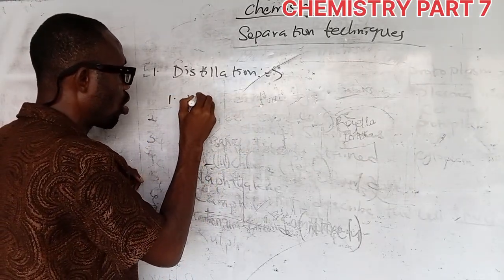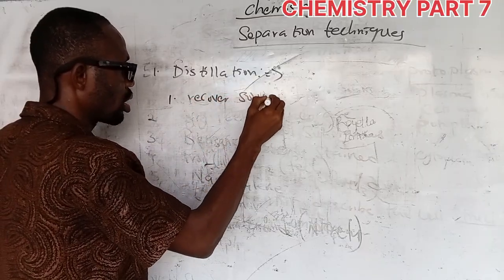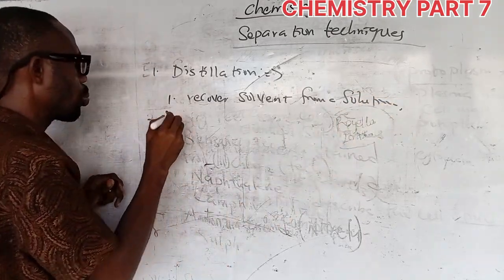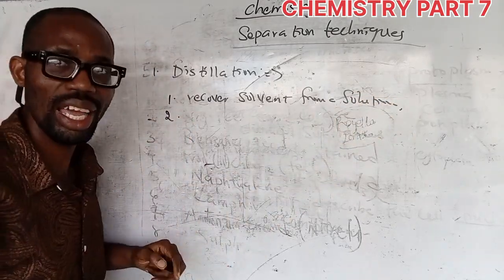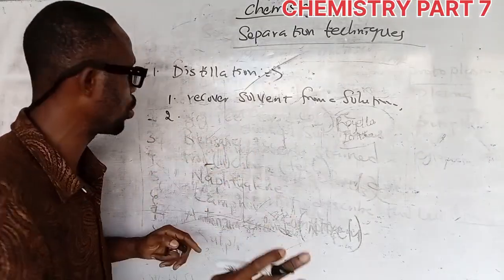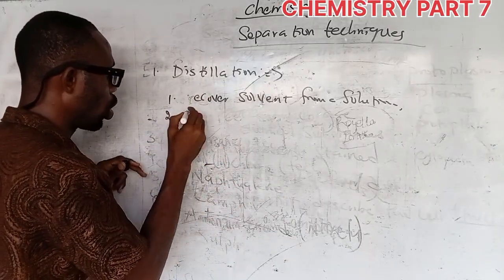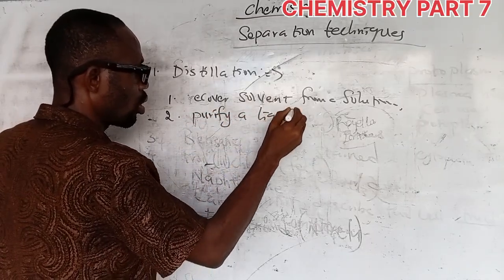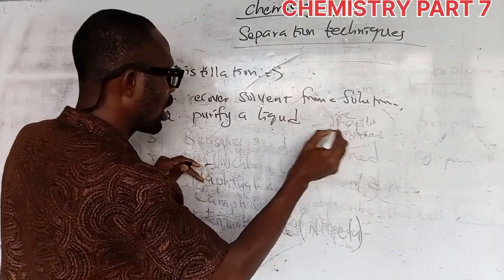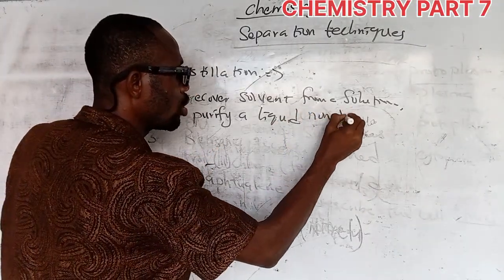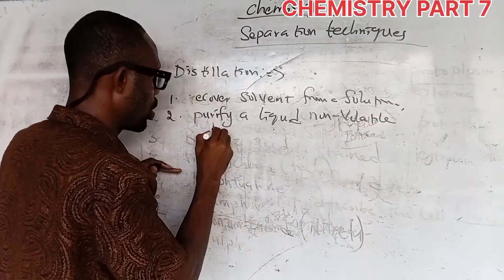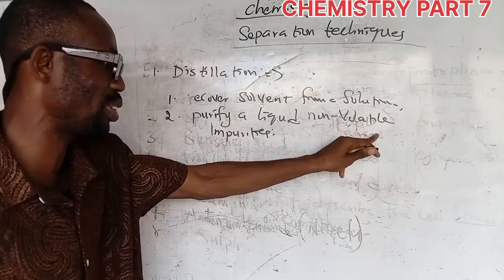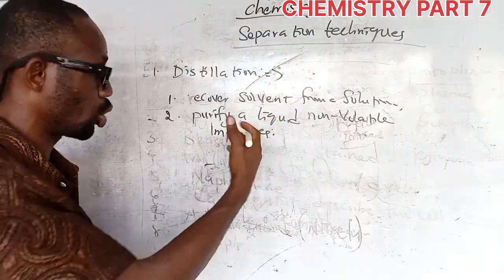Distillation is used to recover solvent from a solution. That's number one. Distillation can also be used to purify a liquid that contains non-volatile impurities. Please just help me with the writing. I've said what I wanted to say, so just understand what I'm trying to say.